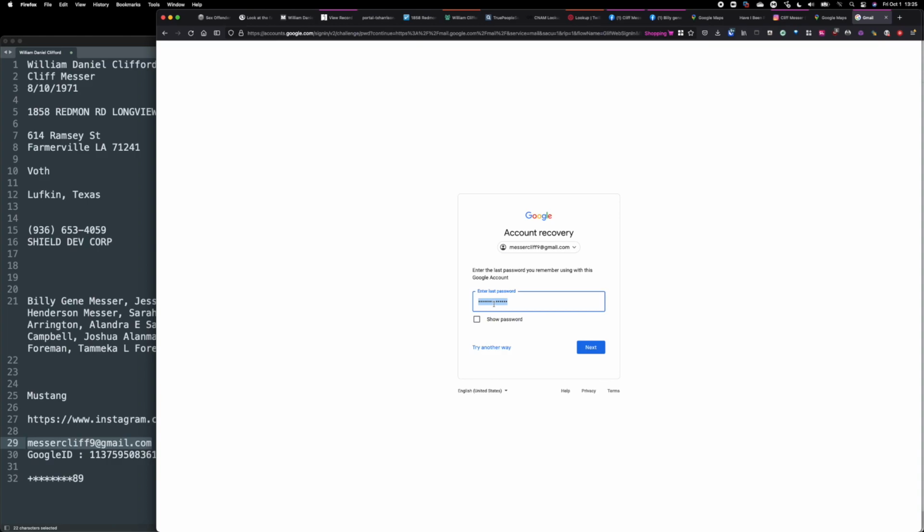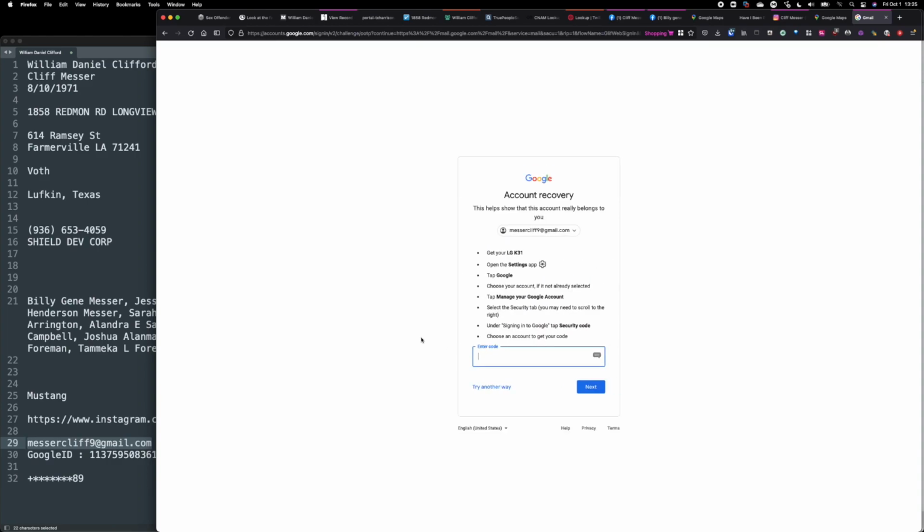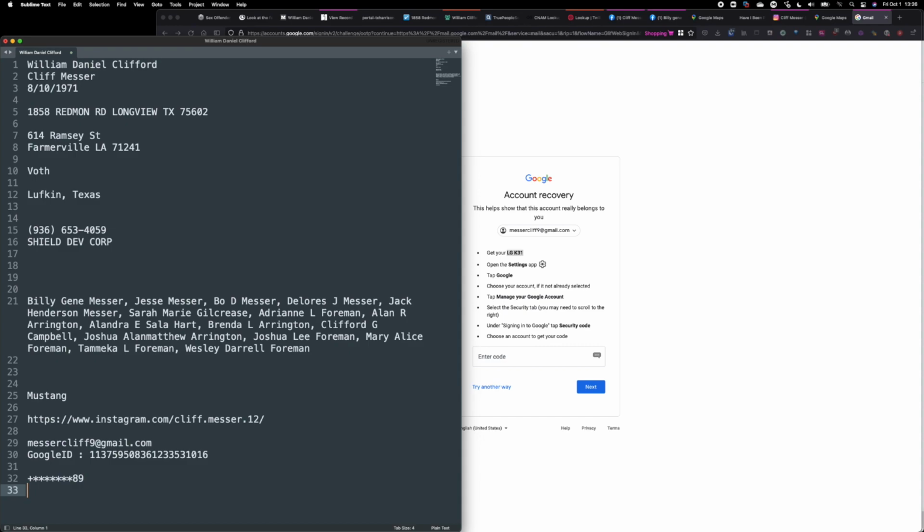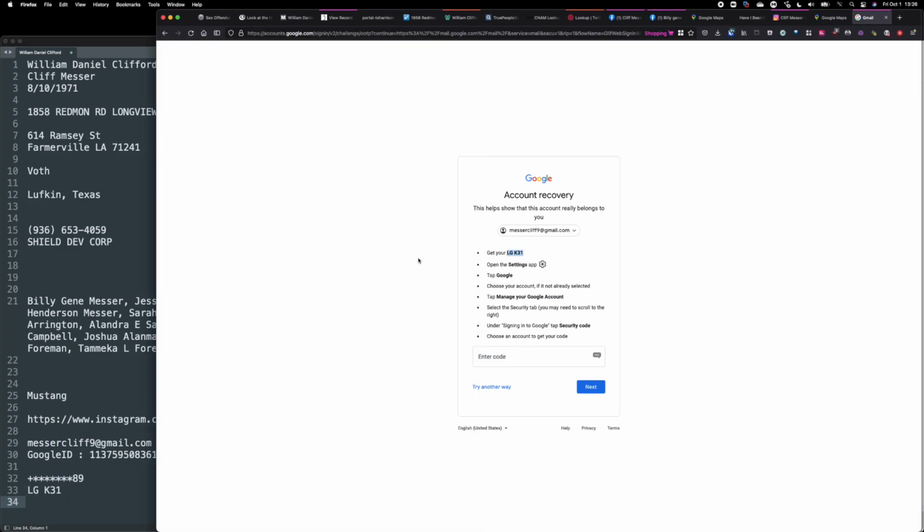But if I don't know the password for this, I can say, let me try another way. And I didn't really reset it yet. And this is as far as you should go. But I found some more information, that there's an LG K31 phone. Let's put that in here that this person is using. So it's not an iPhone. That's about it. I'm not going to go any further.